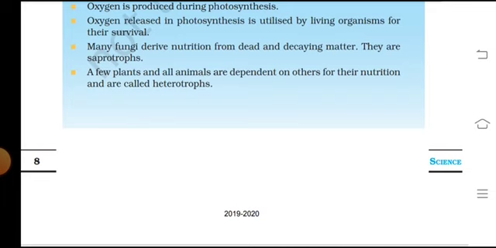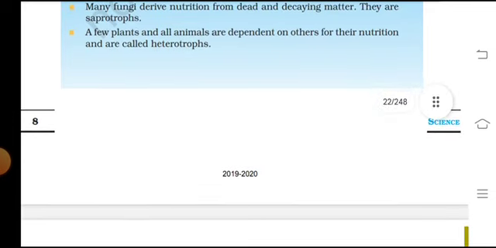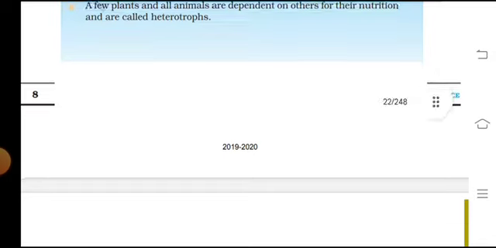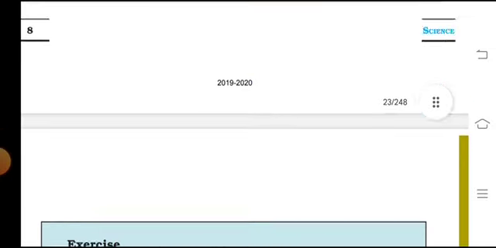Many fungi derive nutrition from dead and decaying matter; they are saprotrophs. The few plants and all the animals that are dependent on others for their nutrition are called heterotrophs.